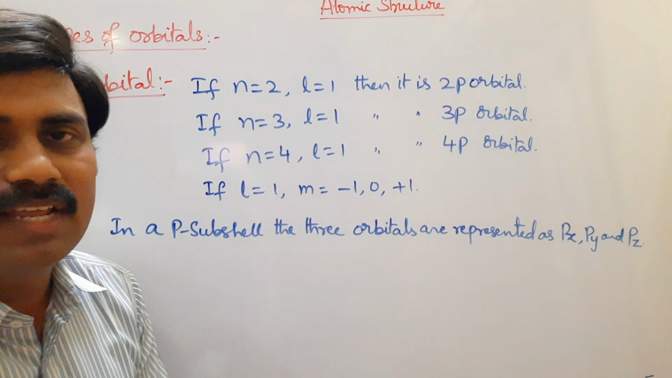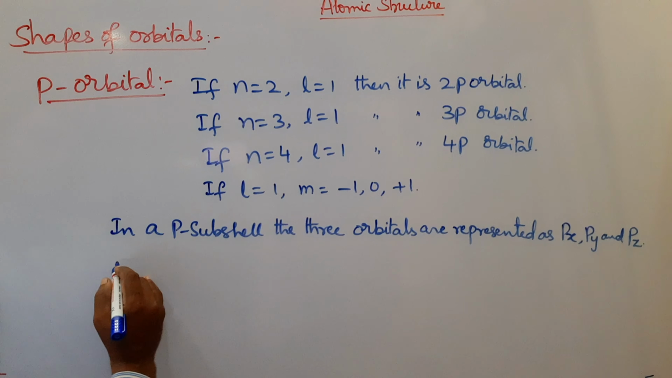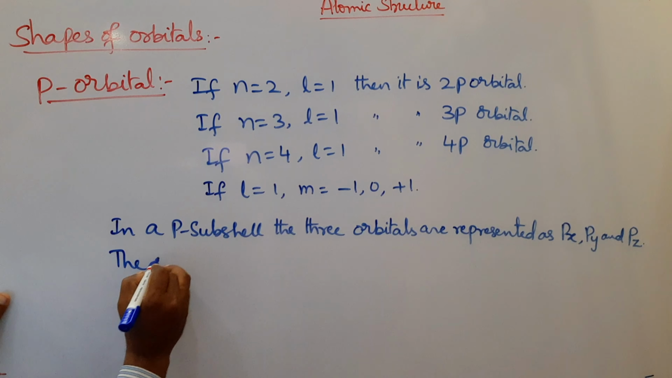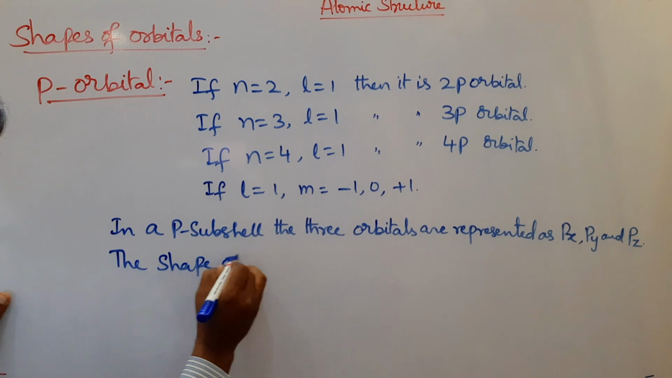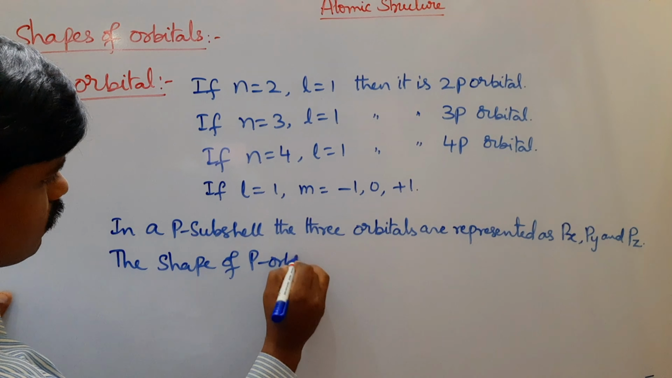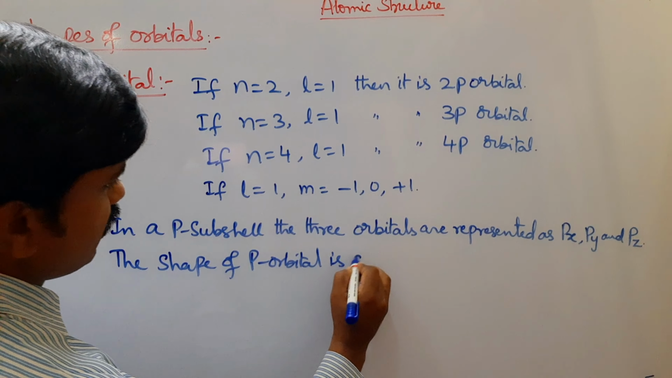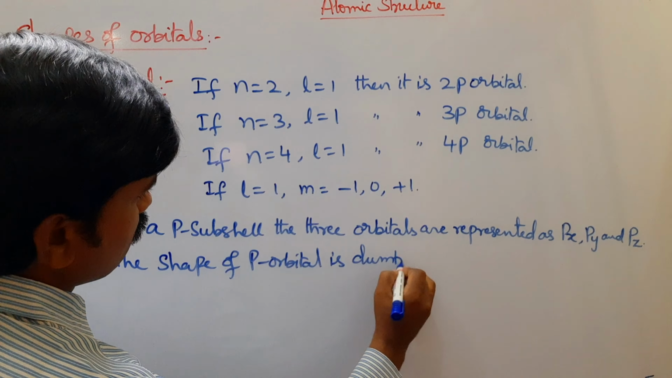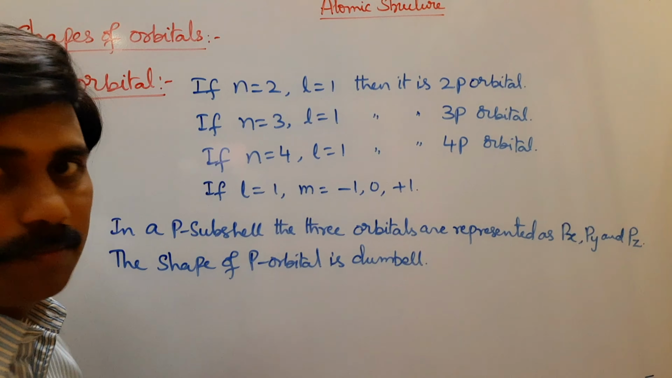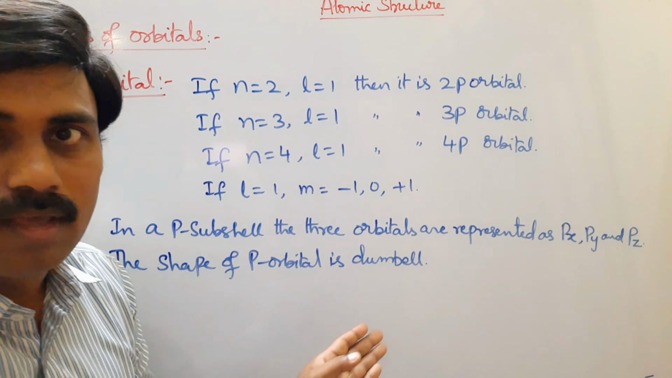The shape of p orbital is dumbbell. Look at the dumbbell diagrams. Here all the lobes are laid on the axis. Px orbital, py orbital and pz orbital, all the lobes are laid on the axis. So all the three orbitals are directional orbitals.